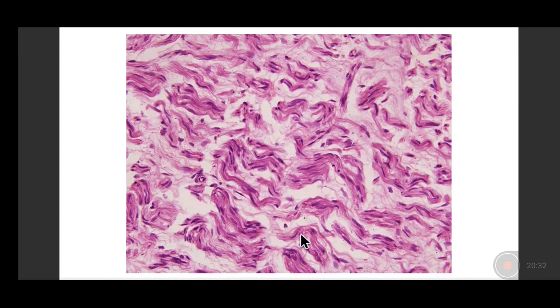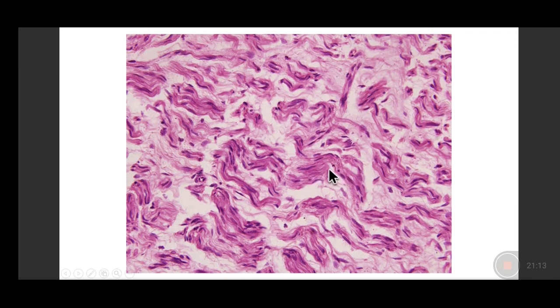Now, how do these benign nerve sheath tumors look? They look like nerve bundles. Now, smooth muscle cells are also spindled out cells, fibroblasts are also spindled out cells, and so are the nerve cells. So how do we characterize and identify these nerve cells separate from fibroblasts and smooth muscle cells? Remember, nerve cells are smaller in size. They are short spindled as compared to the long spindled fibroblasts and smooth muscles, and they have a very wavy pattern. Here you can see the wavy pattern of both the cytoplasm and the nuclei, and they are present as small tiny bundles.